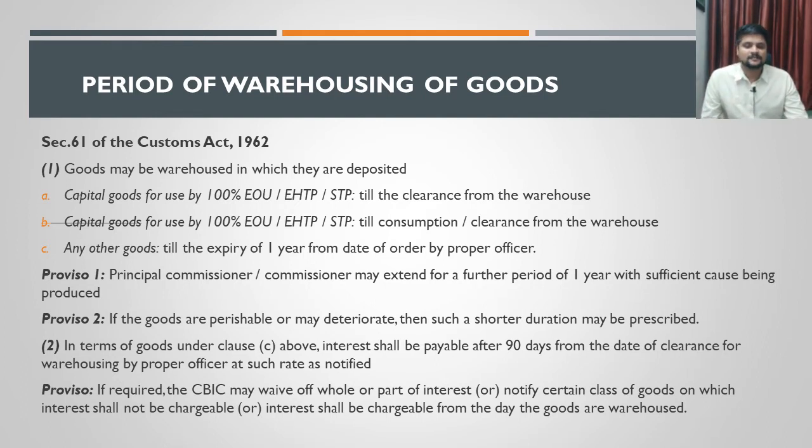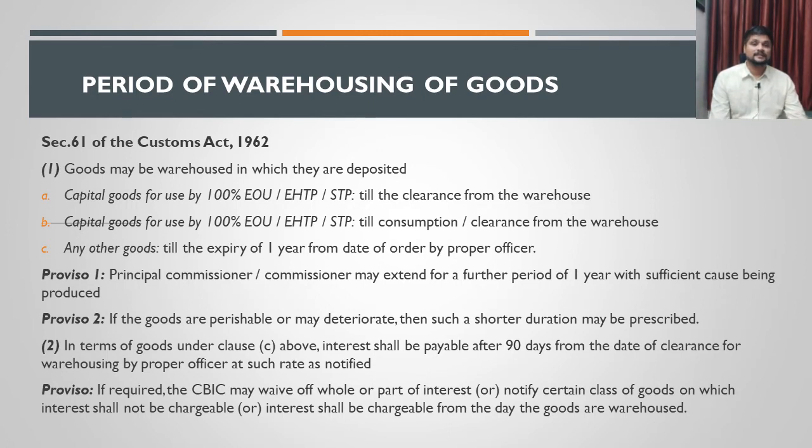So if these persons have imported any capital goods, then the goods can be deposited until the clearance from the warehouse. It means that until when the goods they want to keep in the warehouse, they can keep it. There is no time period at all. That is the first type of goods. The second type of goods is other than capital goods but by the same persons. The persons are called 100% EOU, EHTP, STP.